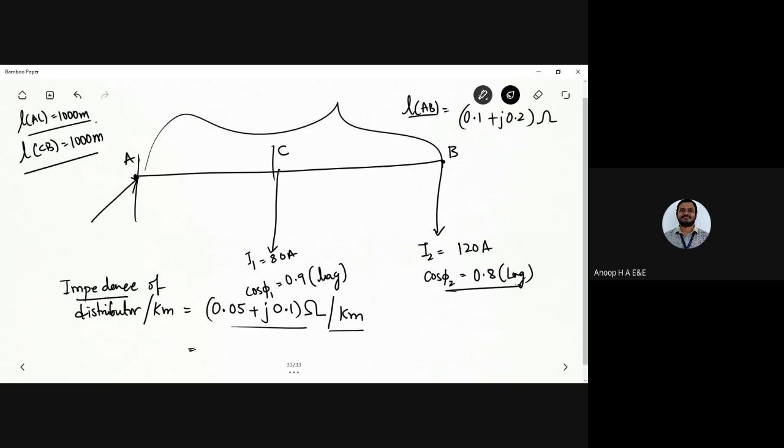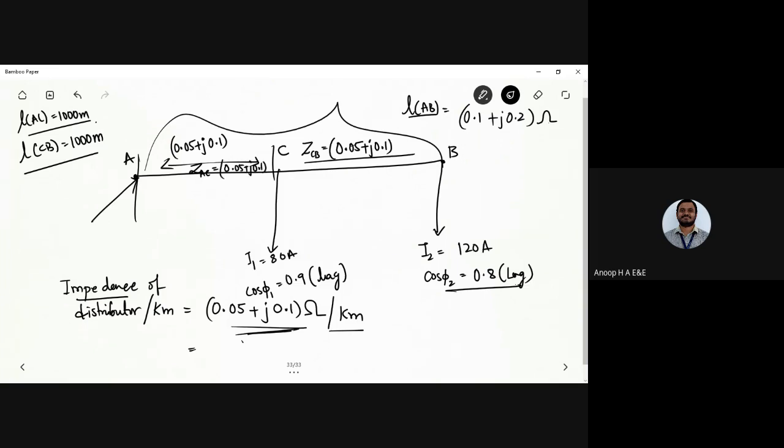Now I want the lengths AC and CB, which have the same per kilometer impedance of 0.05 plus j0.1. So the impedance of CB and the impedance of AC are each 0.05 plus j0.1.